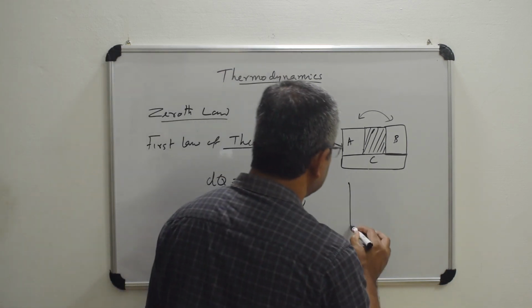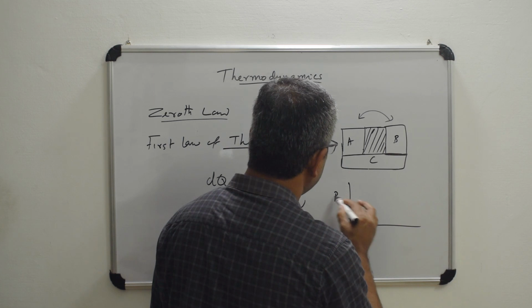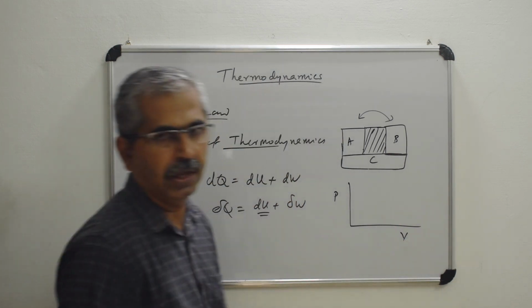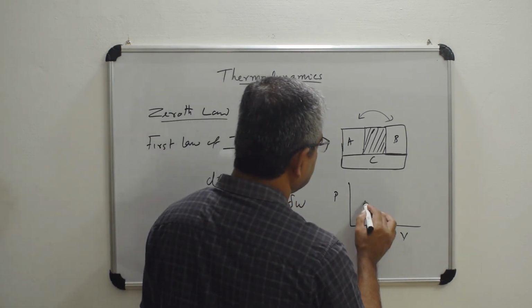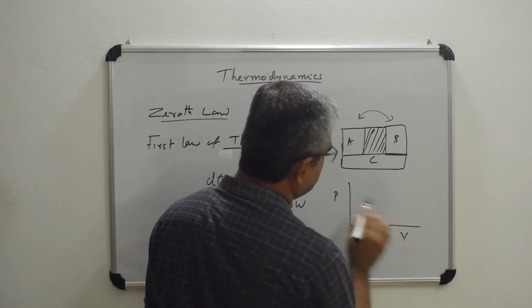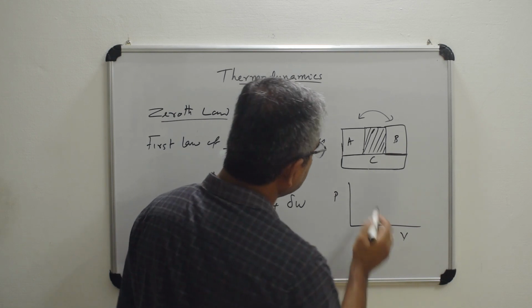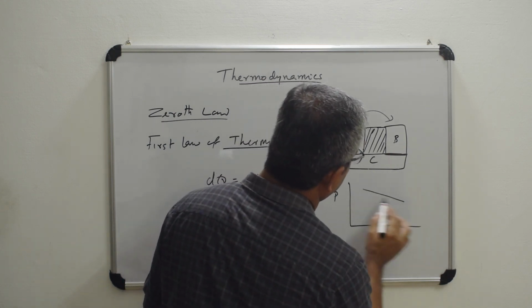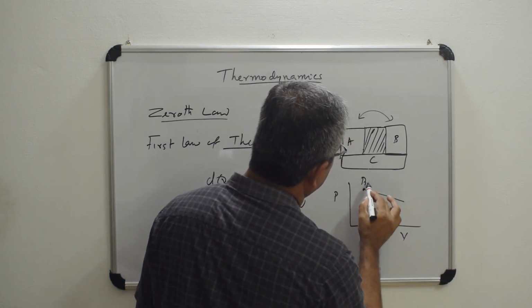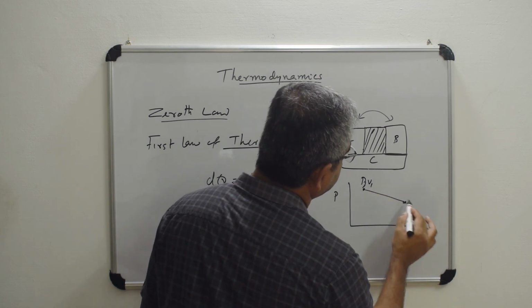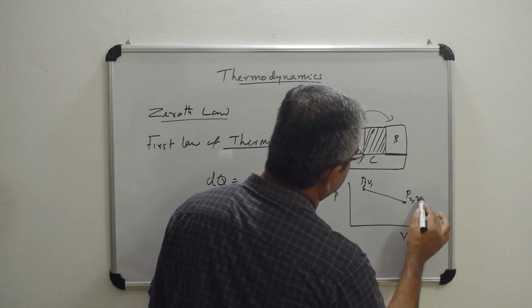Suppose we are having a system, with P on one axis and V on the other, and a process where we have P1, V1 at the first position, and at this particular point we have P2, V2.